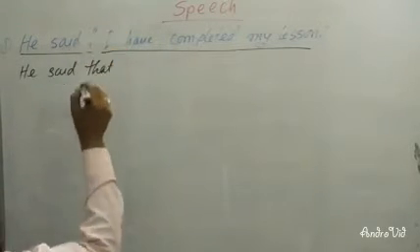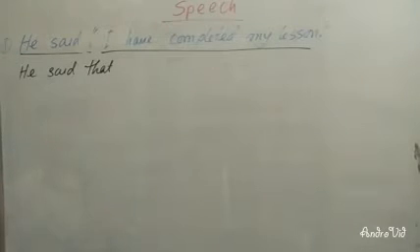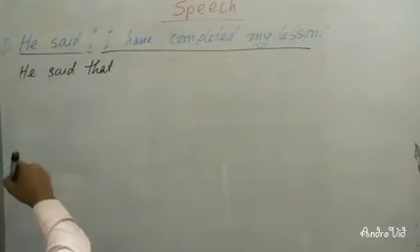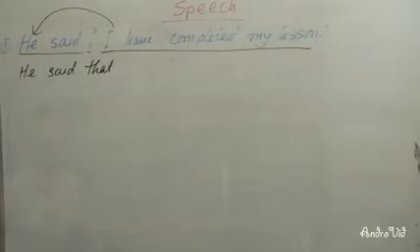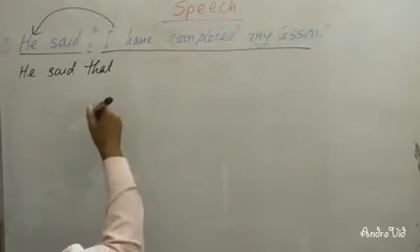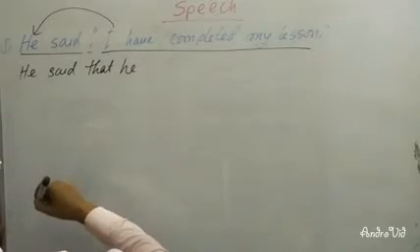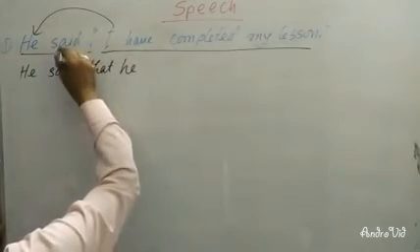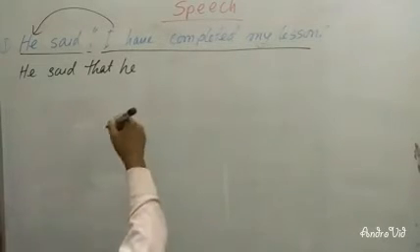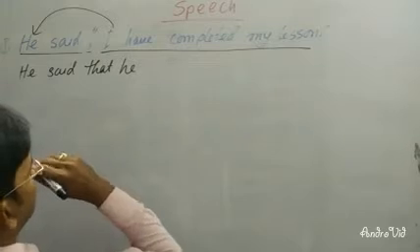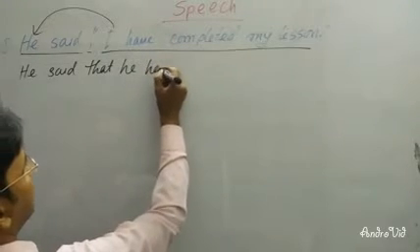As the subject of the reported speech is in the first person, it will follow the subject of the reporting verb. The subject of the reporting verb is here he, so you will write he as the subject. The reporting verb is in past tense, so the tense will be changed. This is present perfect tense, so you will have to write it in past perfect tense.